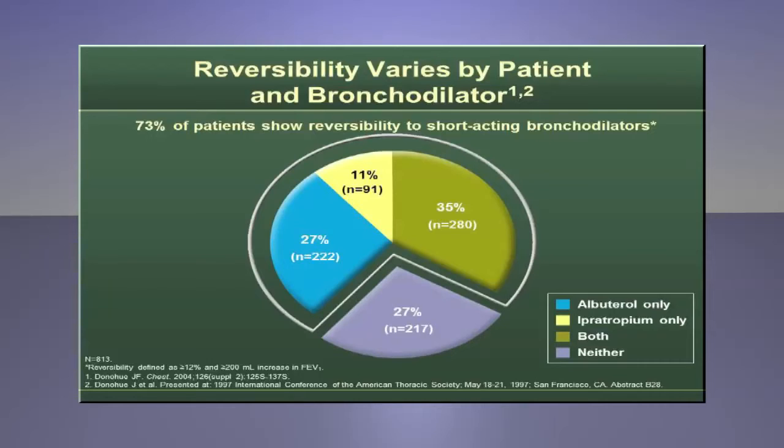Even though 91 patients, or 11%, showed reversibility when treated with ipratropium alone, 222 patients, or 27%, had reversibility with albuterol alone, and 280 patients, or 35%, reversed with both ipratropium and albuterol. The final point to make is that fewer than 27% of the patients in the study showed no reversibility to any of the drugs tested, indicating that the majority of patients might respond to one or another class of bronchodilators.